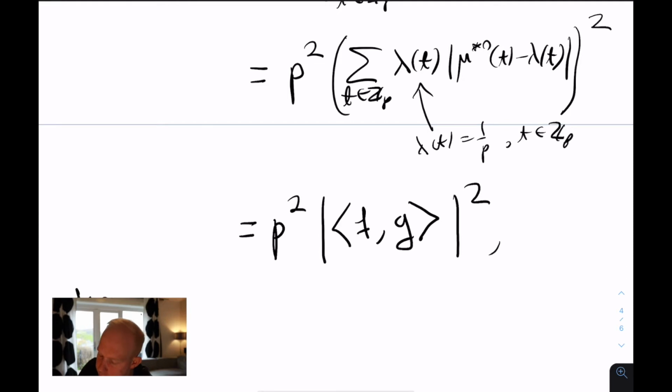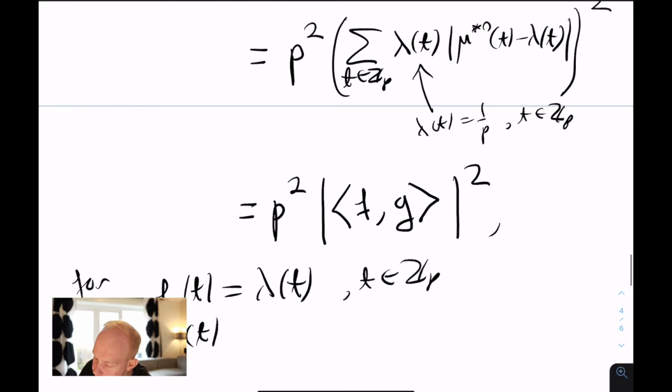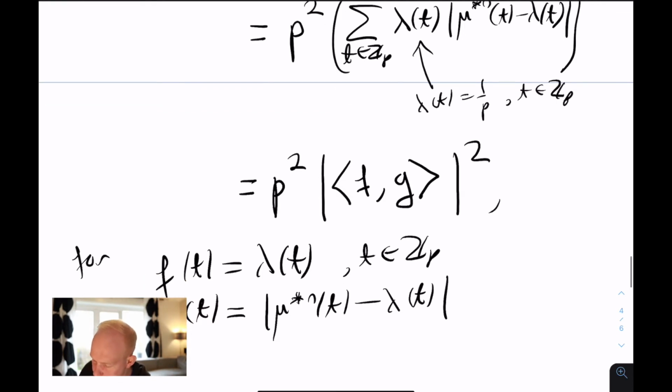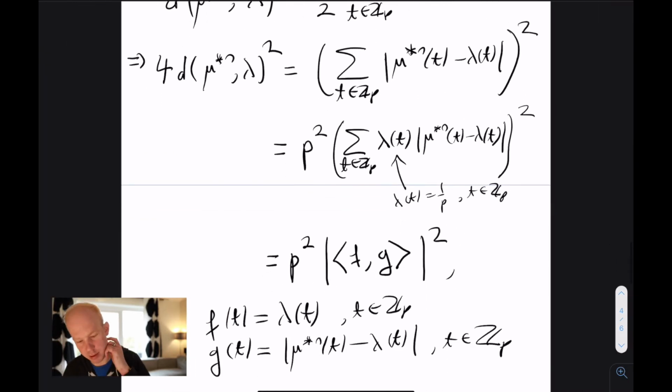For f, f of t is just equal to lambda of t by definition, and g of t is the absolute value of mu star n of t minus lambda of t. Notice that this is real valued, so its complex conjugate is just equal to itself. So this is, by definition, the inner product.